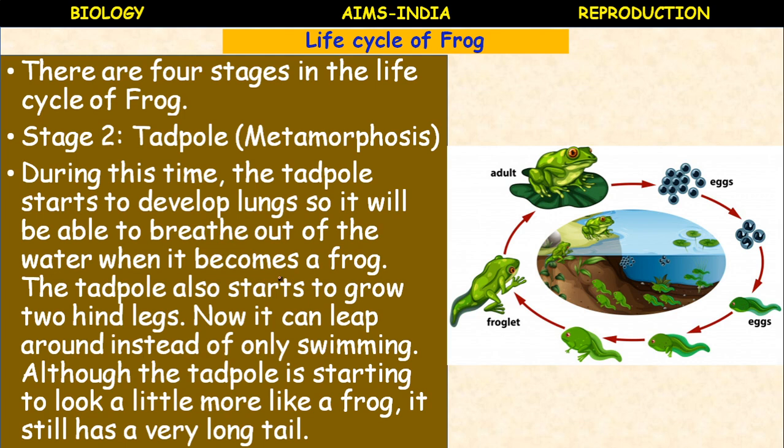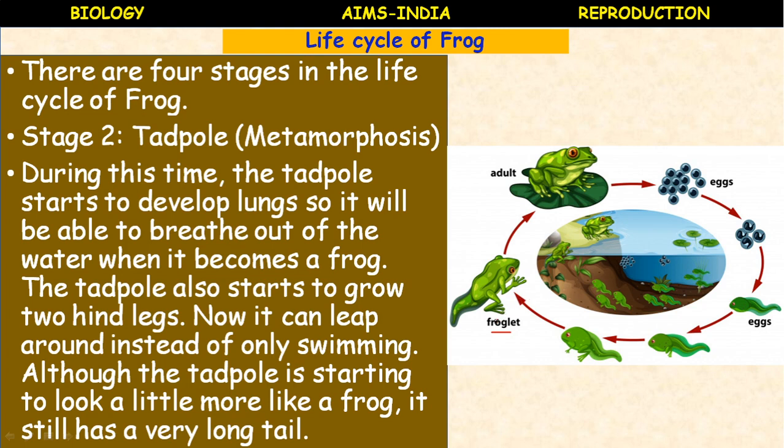Although the tadpole is starting to look a little more like a frog, it still has a very long tail. Though it is called the froglet, though it resembles the young frog, the tail is still present. A very long tail is present.